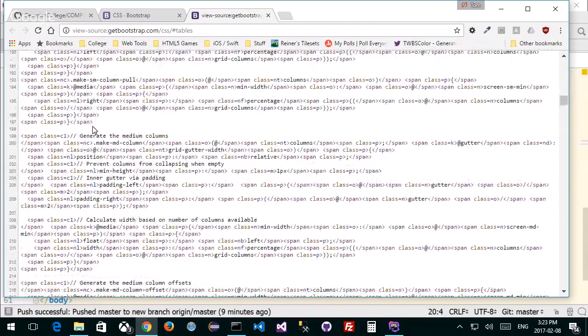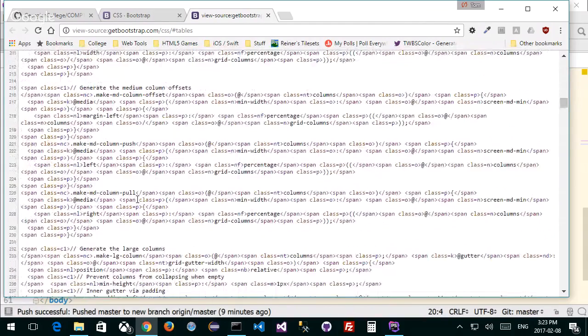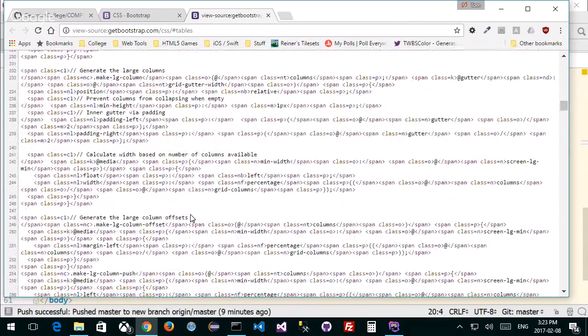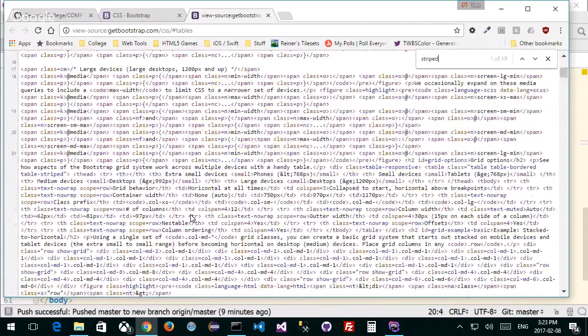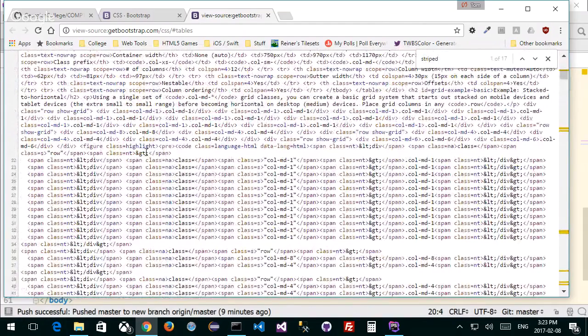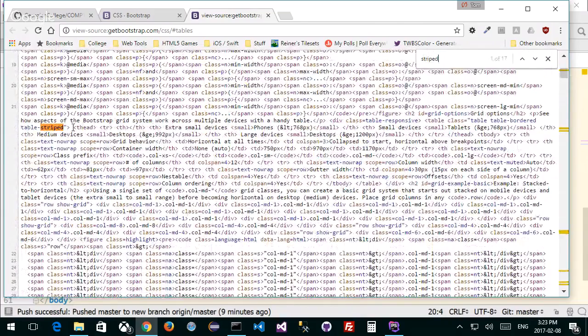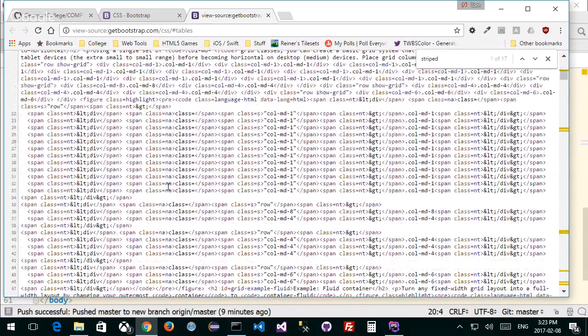If I want to see that, you can see that there's a lot of examples here of different code, and I can get right to it by Control F. If I go striped, right? Table striped. It's kind of hard to read, but they have all the code here that you need. So here is the table head, right? With the table row, with the table header. And what they do is they can put the table header in first. If you're not familiar with how to make tables, they have examples in here if you really want to go in and dive into that. That's one way of doing it.